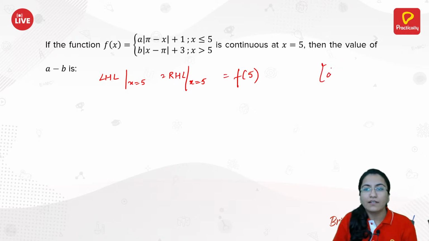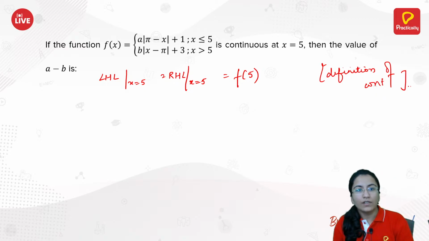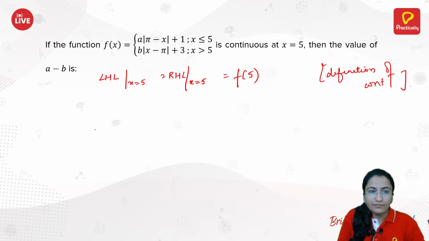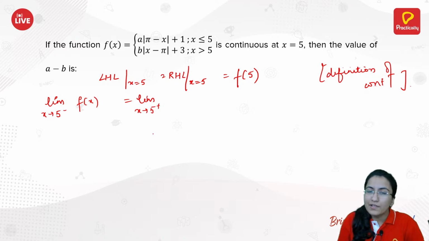This is using the definition of continuity. So we have these three values equal. Let's just equate them. We have limit as x approaches 5 from the negative side of f of x is the same as limit as x approaches 5 from the positive side of f of x.